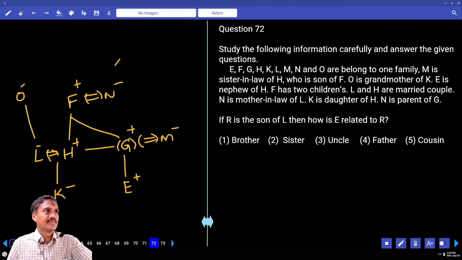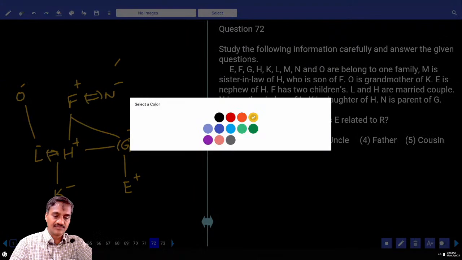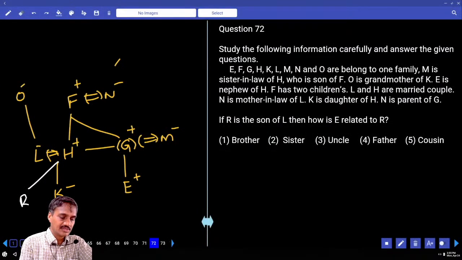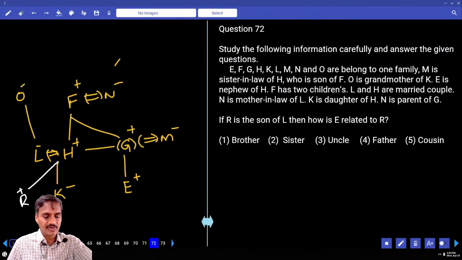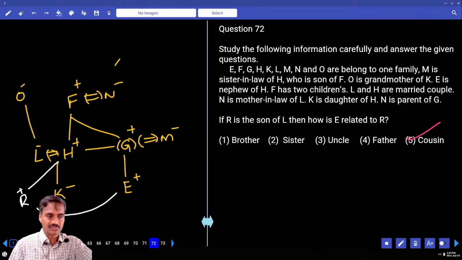Then 72. If R is the son of L. Now R is here. Now R is the son of L. Then how is E related to R? E and R are cousins to each other. As E and R are cousins, that is choice 2, question number 72.